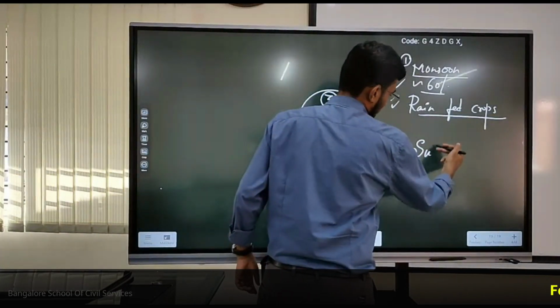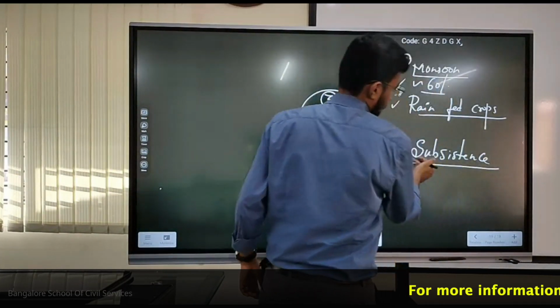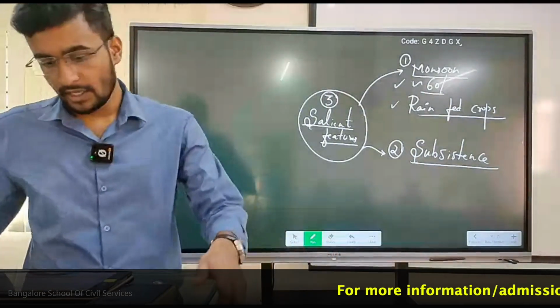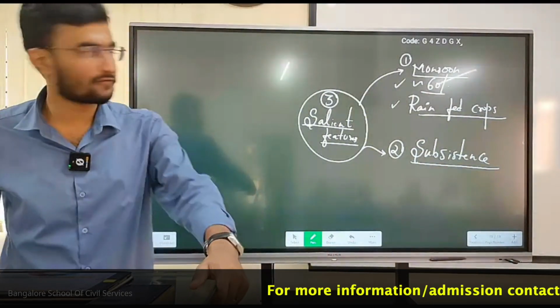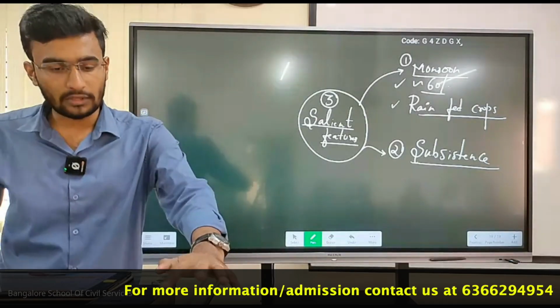Indian agriculture is based on subsistence farming. Now, what do you mean by subsistence farming?